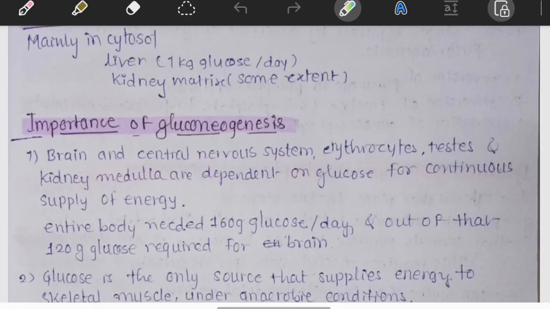The brain alone consumes 120 grams of glucose per day. The entire body requires around 160 grams daily. Imagine fasting for one day, when dietary glucose is absent. Without gluconeogenesis, blood glucose would fall, the brain cells would stop functioning, and life would be threatened. That is why gluconeogenesis is literally a survival mechanism.